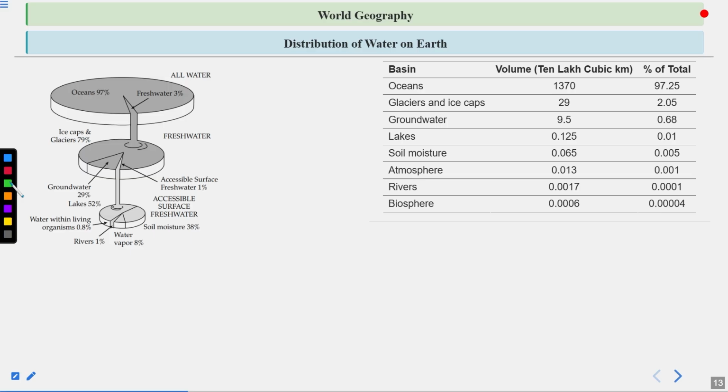Then biosphere 0.0006 in the form of volume, and in terms of percentage, that is only 0.00004. So this is the distribution of water on the surface of the earth.